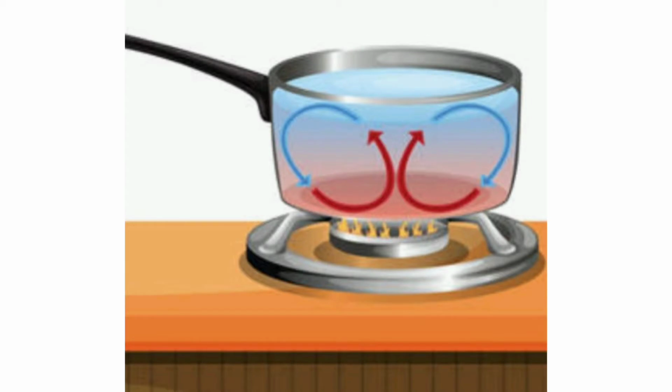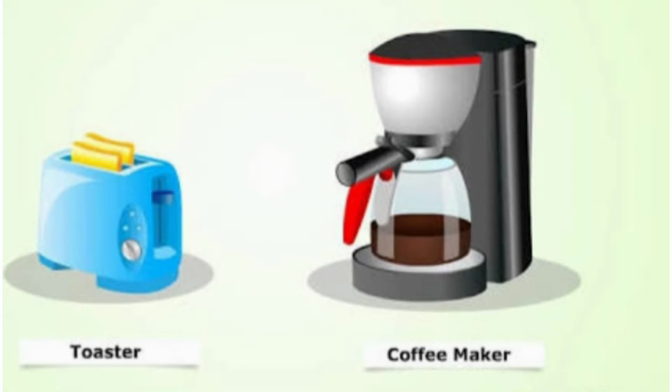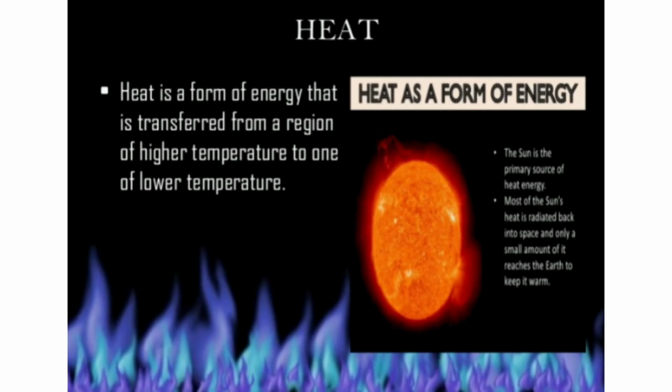The water does not get as hot, but it absorbs the same amount of heat energy. Heat energy makes the coffee hot. Heat is a form of energy that is transferred from a region of higher temperature to one of lower temperature.